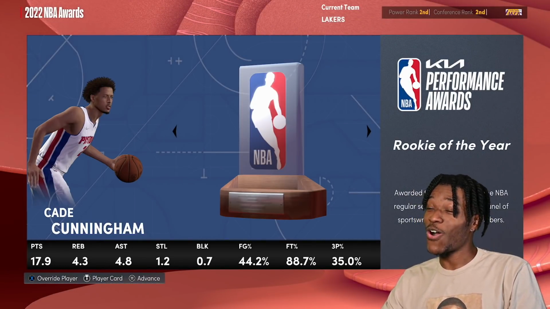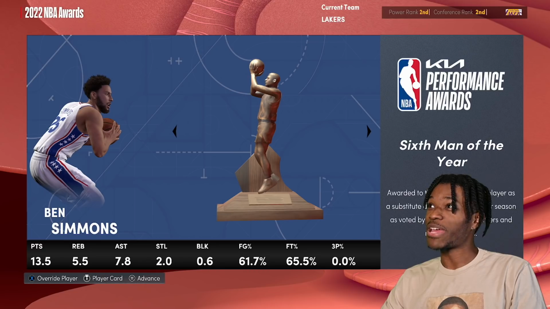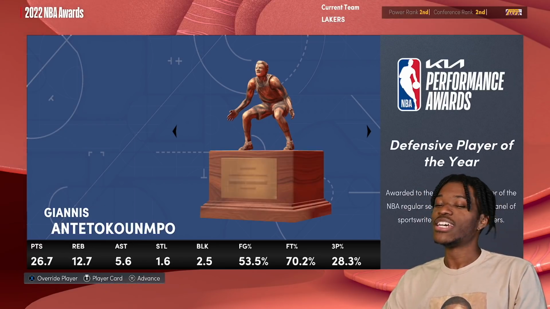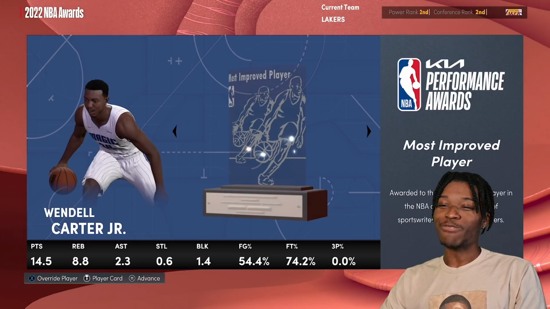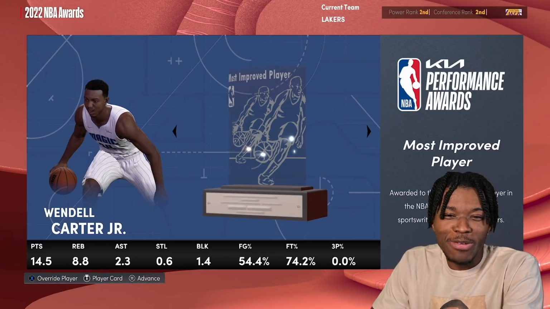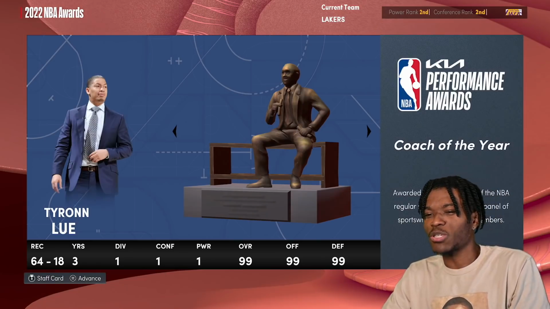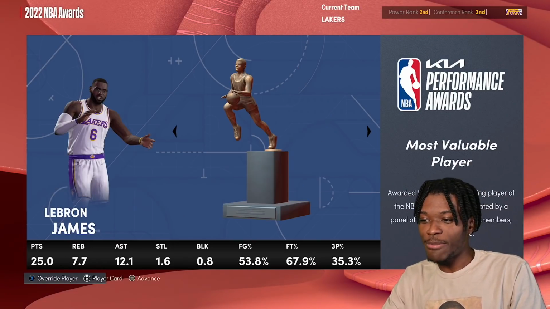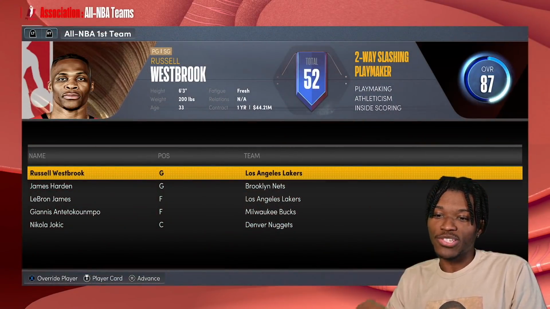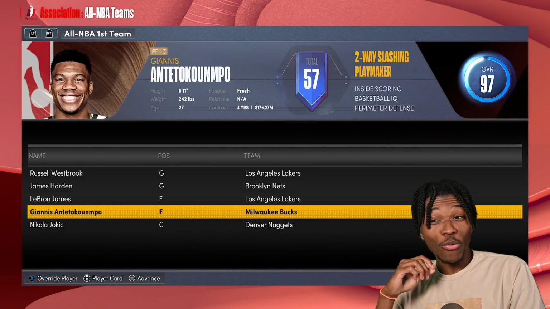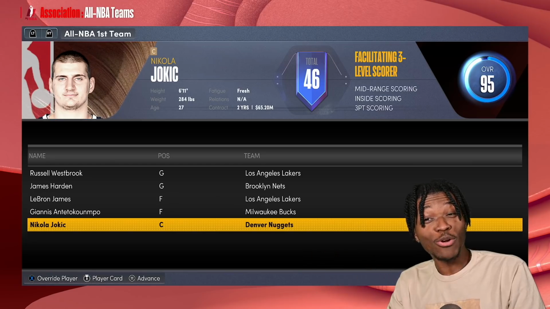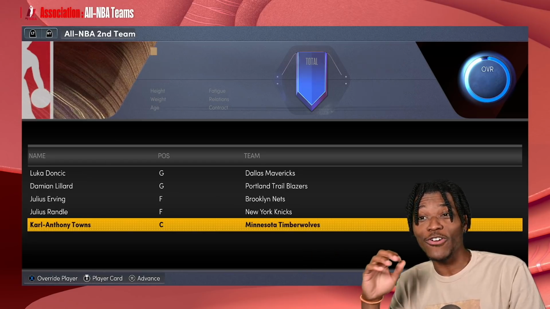So, there you go. Ben Simmons won Sixth Man of the Year because Allen Iverson is the point guard. Giannis, Defensive Player of the Year. Most Improved goes to Wendell Carter. Even coming off the bench behind Dwight Howard, Wendell Carter could still be Most Improved. Tyronn Lue wins Coach of the Year. And all-NBA teams, all current players. Once you look at that, the current crop in the NBA is the best crop in the NBA ever.